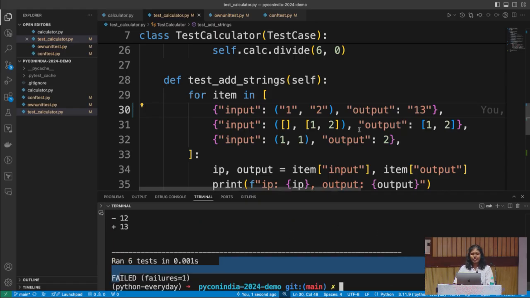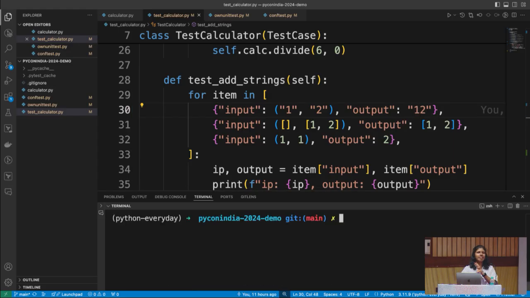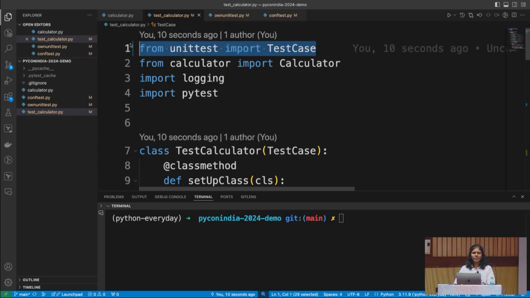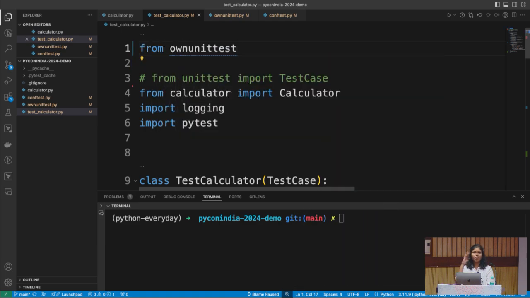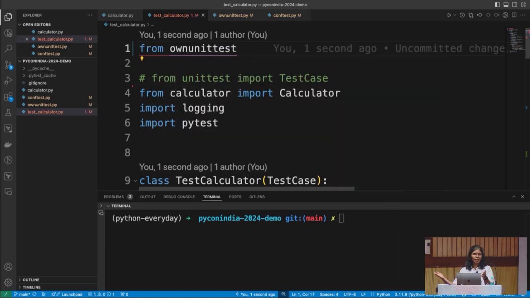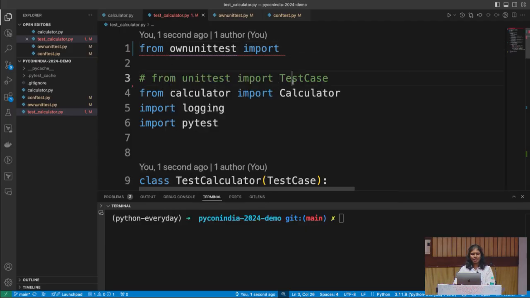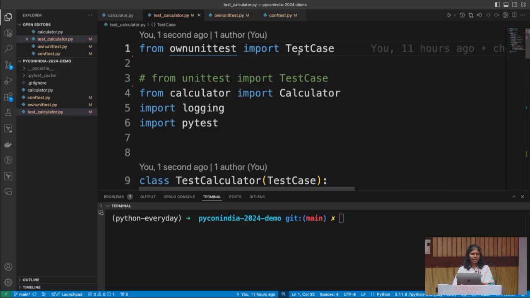Here we have one failure. Let's put it back. Now, this is still everything standard library, everything Pytest provides. We still have to write our own. So what I would do is go here and change this to from own_unittest. This is going to be my own version of unittest, which we are going to build together, and import the same class, which is TestCase. Now, rather than using the standard library TestCase, I'm going to use this TestCase.